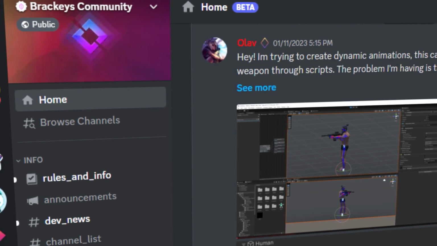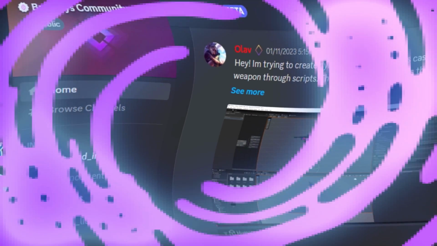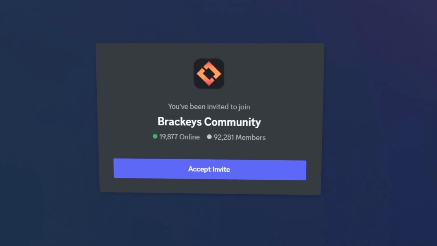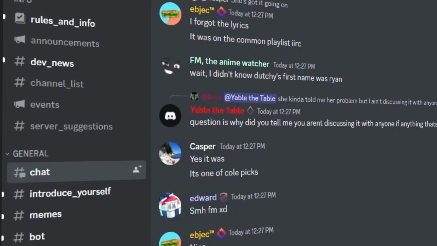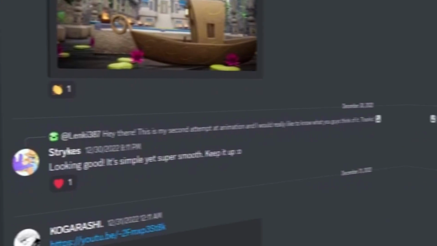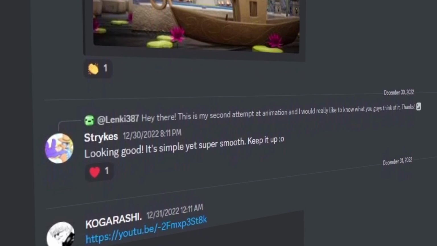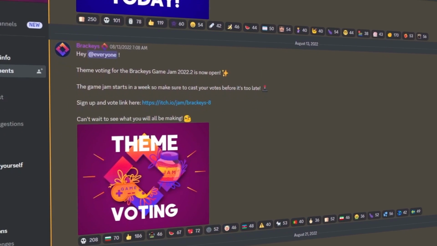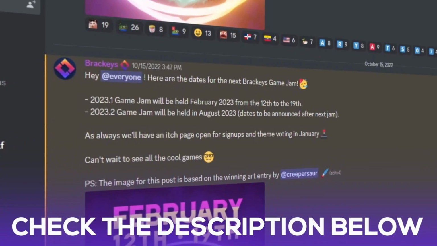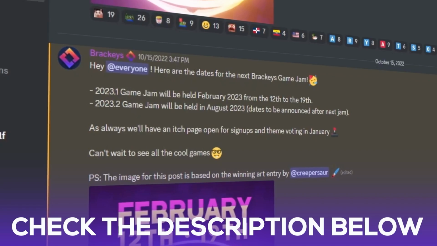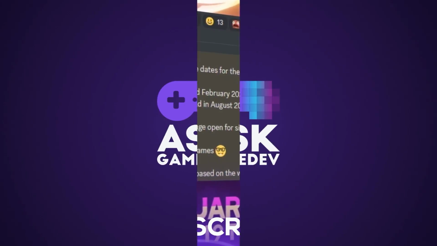Though they halted their video content creation, their Discord server is far from dead. You can currently find an amazing community with around 10 to 20,000 members online. In the Brackies Discord, members can talk all about game dev, games, sharing amazing tutorials, showcase their own work, and more. That's not all. The original Brackies team is actively participating on Discord, organizing events such as the Brackies Game Jam, which usually happens twice a year as of this writing. We'll also leave a link to the Brackies Discord server in the description.